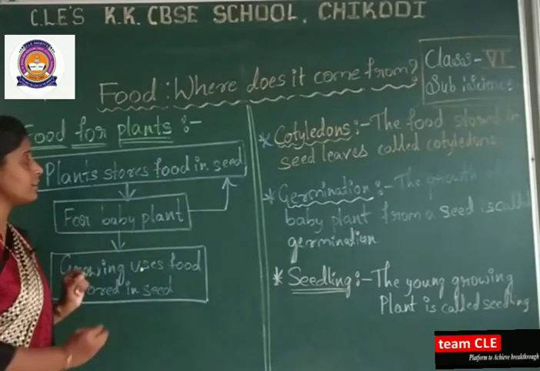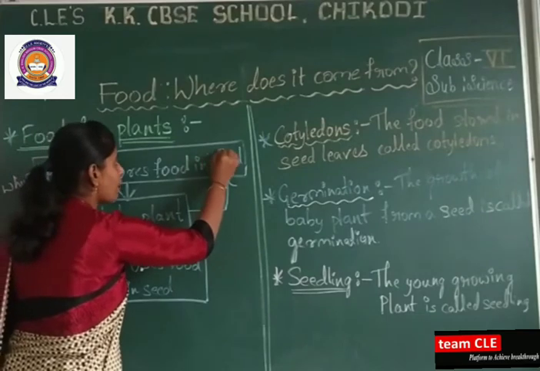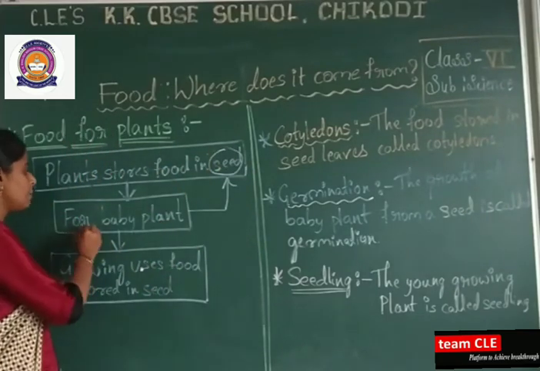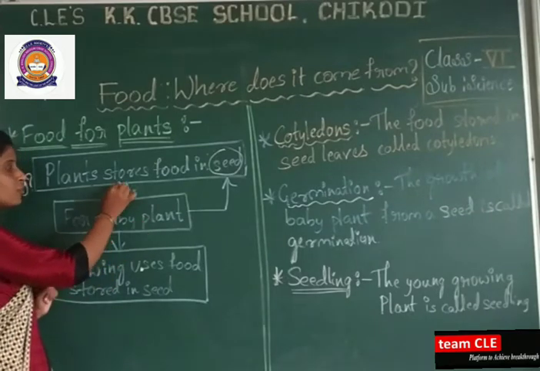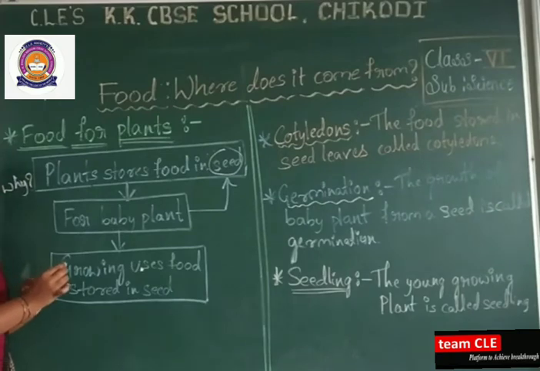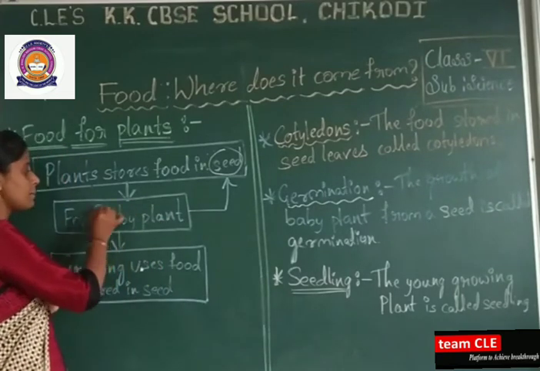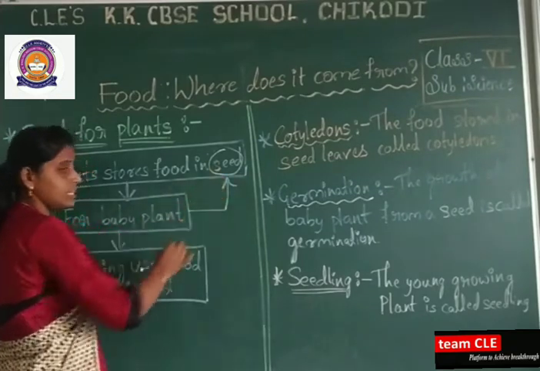The point here is that plants store their food in the seed part. Why? Because of the baby plant. The baby plant requires food, and for that purpose, the food for the baby plant comes from the seed.